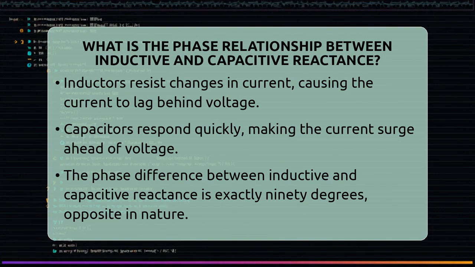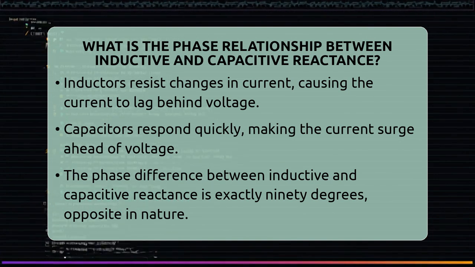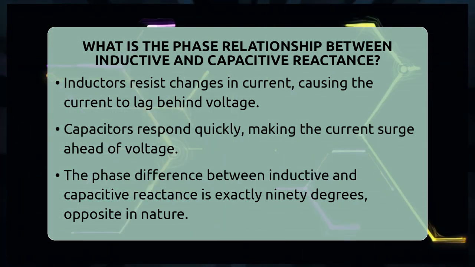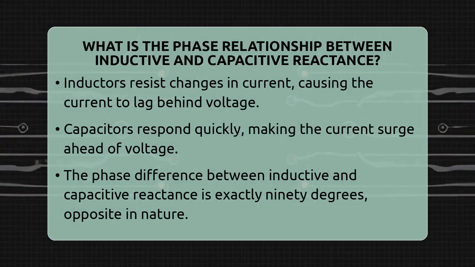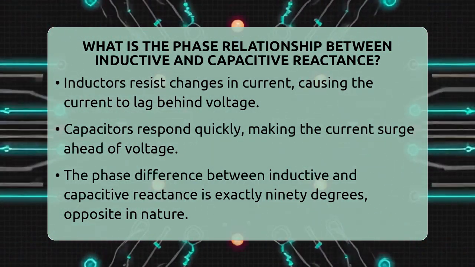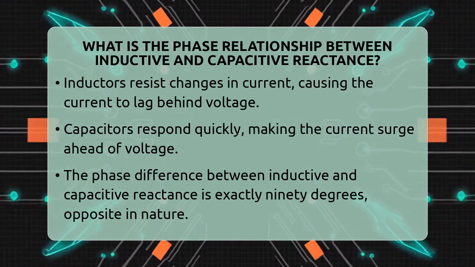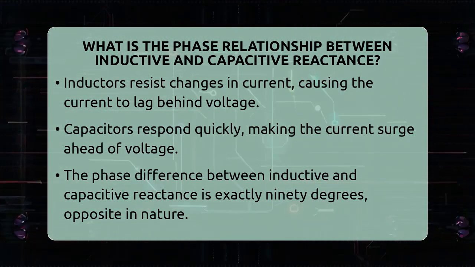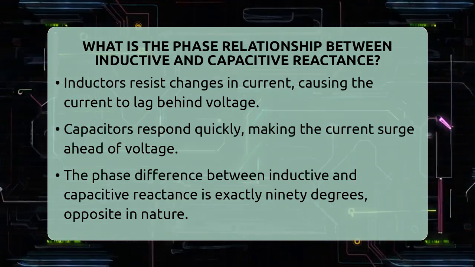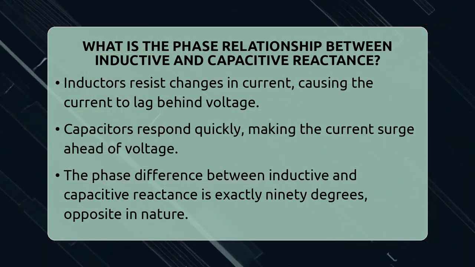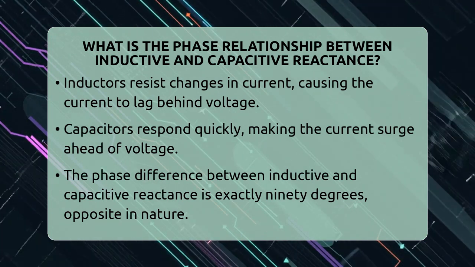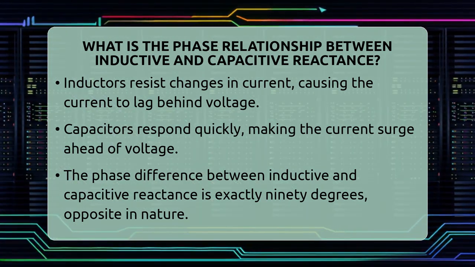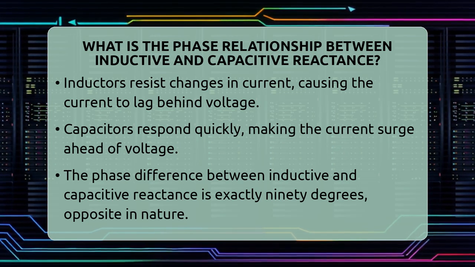When both are present in a circuit, they tend to cancel each other out because they are exactly opposite in phase. The net reactance is the difference between the two. At a specific frequency called the resonant frequency, the inductive and capacitive reactances are equal, and they cancel each other out. This results in a circuit where voltage and current are in sync, with no overall reactance.